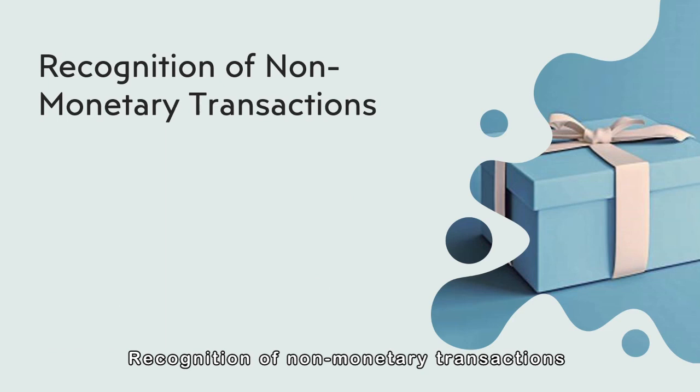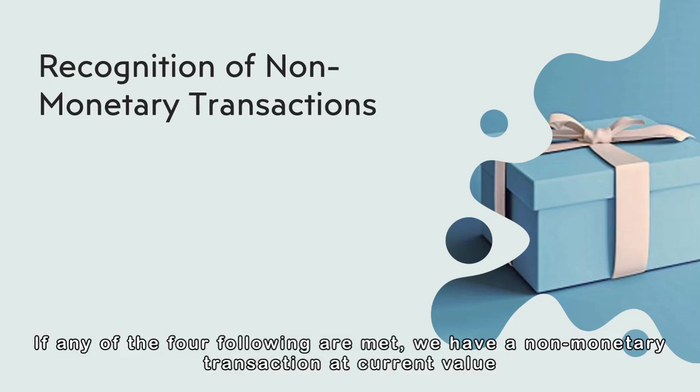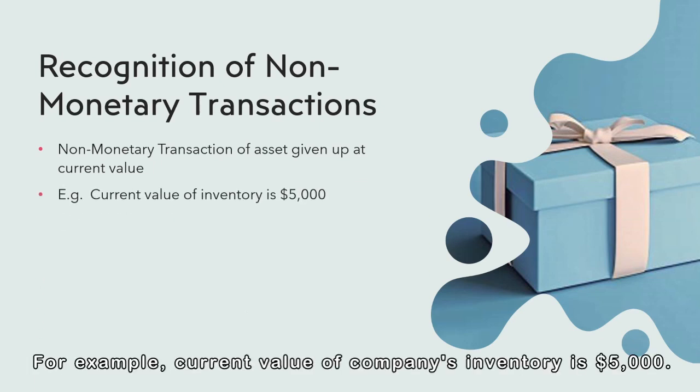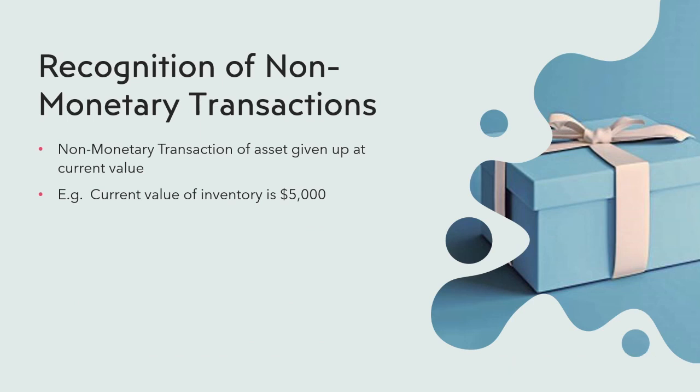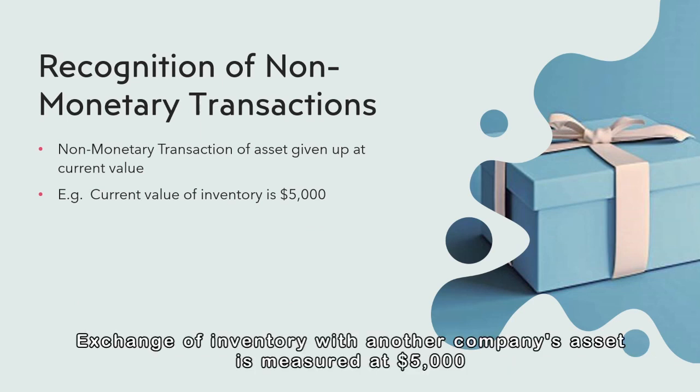Recognition of non-monetary transactions. If any of the four following are met, we have a non-monetary transaction at current value. For example, current value of company's inventory is $5,000. Exchange of inventory with another company's asset is measured at $5,000.